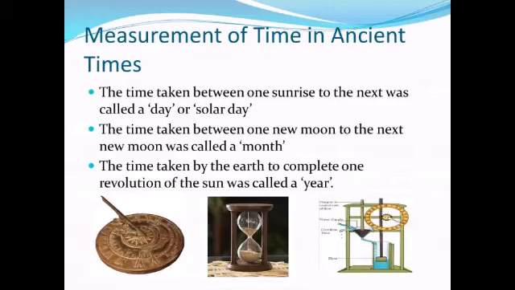For example, the time taken between one sunrise to the next sunrise was called a day or solar day. The time taken between one new moon to the next new moon was called a month, and the time taken by the earth to complete one revolution of the sun was called a year. So in ancient times, sundial, sand clock, and water clock were the measuring devices for measuring time.